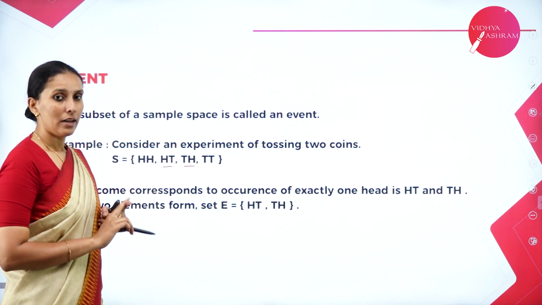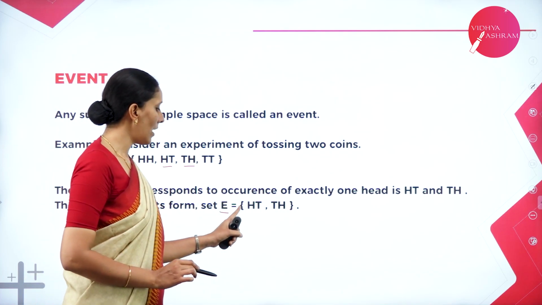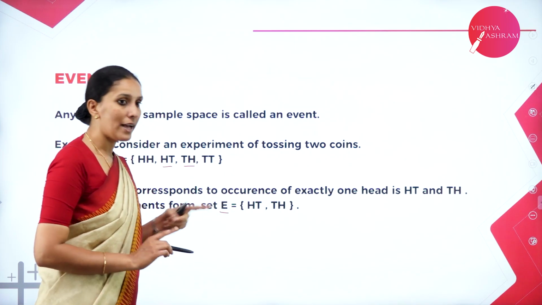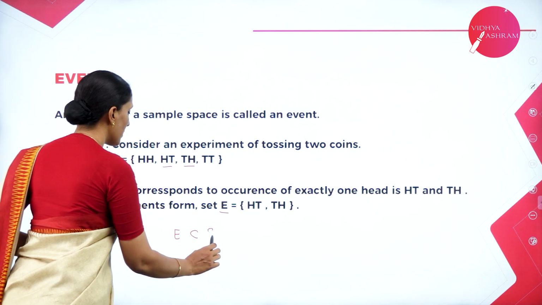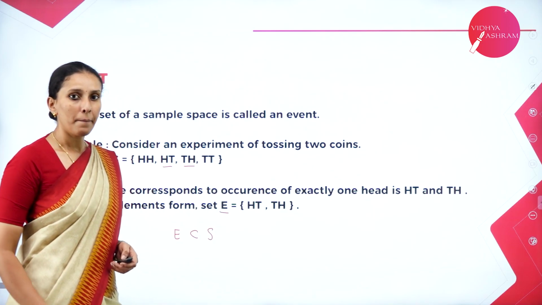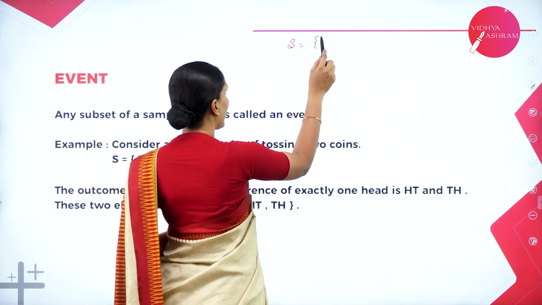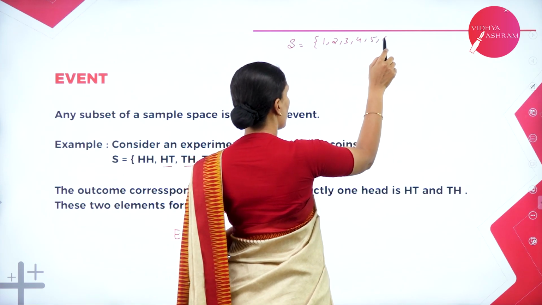So that outcomes, I'll write it in one more set called E, and I'll write it in the set representation form, which is called as event. So clearly we can see here E is the subset of a sample space. For example, let me take one more example. We know the sample space of a die throwing experiment, that is 1, 2, 3, 4, 5, 6.